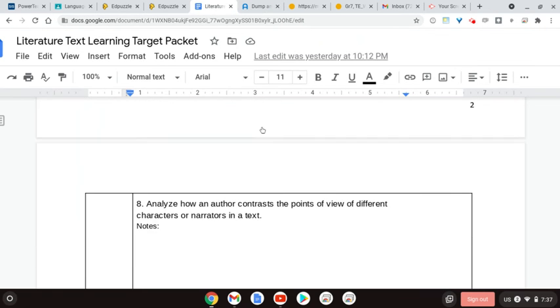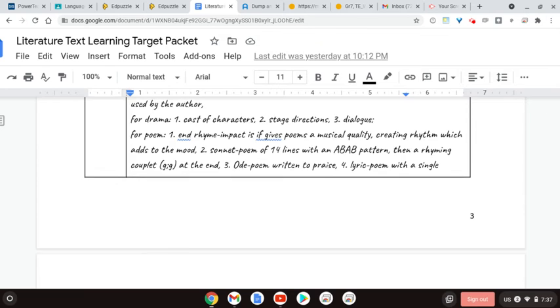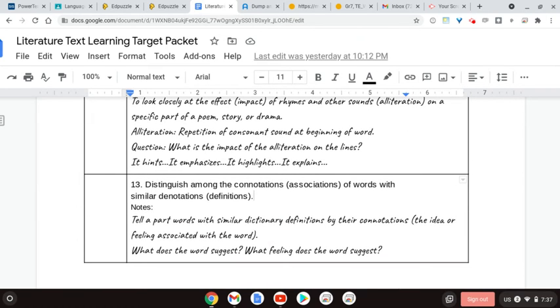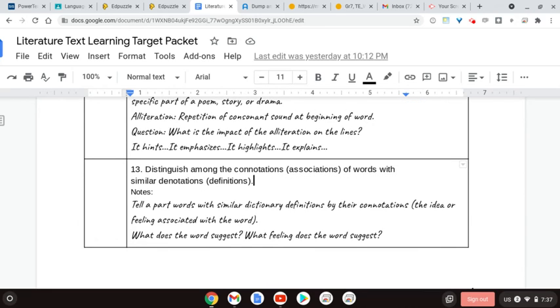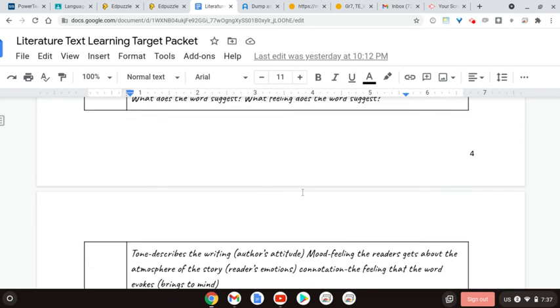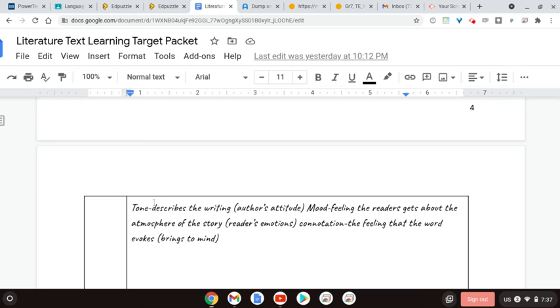As you read through this phase, you're focusing in on learning target number 13, to distinguish among the connotations of words with similar denotations. So we're looking at the connotation of the word, the feelings associated with their word choice. What does the word choice suggest about their attitude, their feelings towards consumerism? So think of a key word. This is tying closely into connotation, but it's also tying closely into tone, which is that author's attitude that you hear coming off the page.